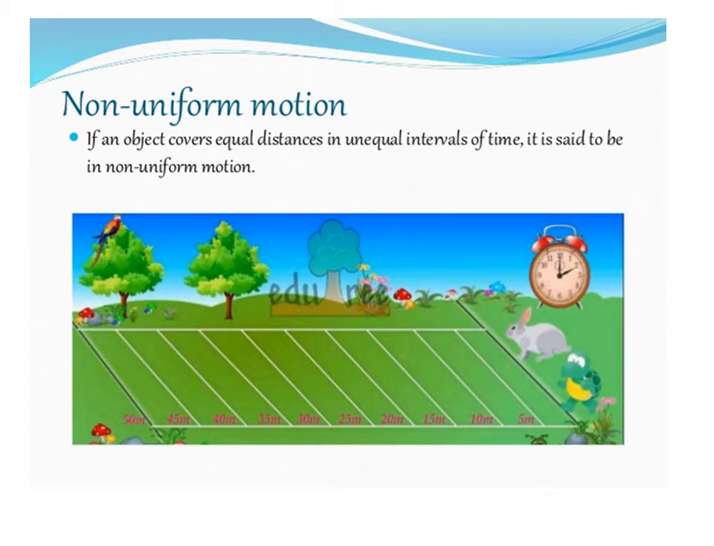Next is non-uniform motion. If an object covers equal distances in unequal intervals of time, it is said to be in non-uniform motion. For example, when a car is moving along a road, if it covers 4 meters in 2 seconds and the next 4 meters in 3 seconds, then it is said to be non-uniform motion.